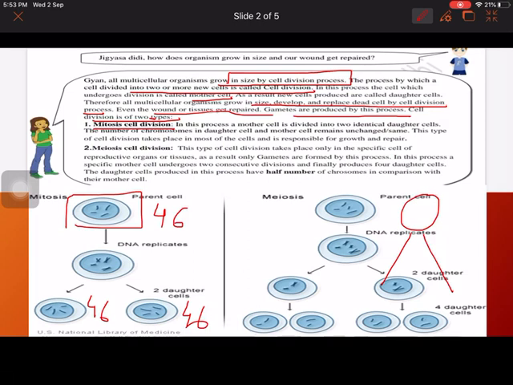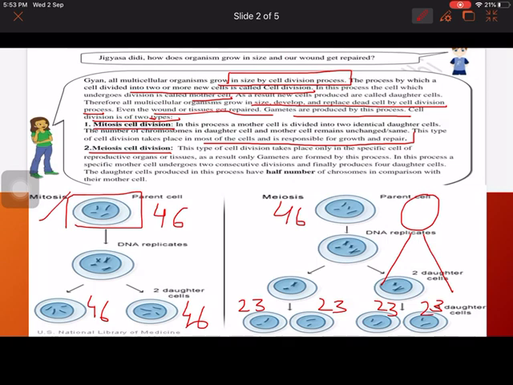But meiosis is known as reductional division. When the parent cell divides, it produces gametes with half the number of the parent's chromosomes. That's why it is called reductional division. In mitosis, the mother cell divides into two identical daughter cells, and the number of chromosomes in the daughter and mother cells remains unchanged. This type of cell division takes place in most cells and is responsible for growth and repair. So remember, all somatic cells, except your sex cells or germ cells, undergo mitosis. Meiosis is the division in which the parent cell divides and gives daughter cells with half the number of chromosomes.